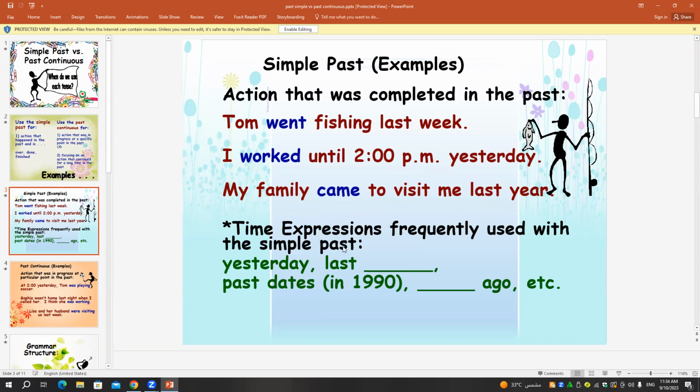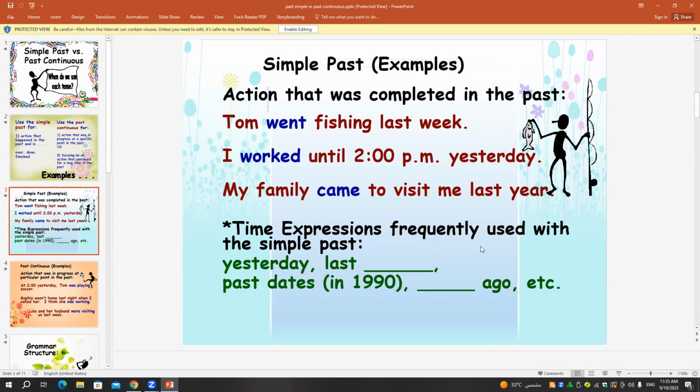Sometimes we have expressions we use with the past simple, like yesterday, last year, last month, last weekend, and so on. Past dates, maybe in 1990, maybe 2020, any time in the past, and of course we have ago or in the past and so on.